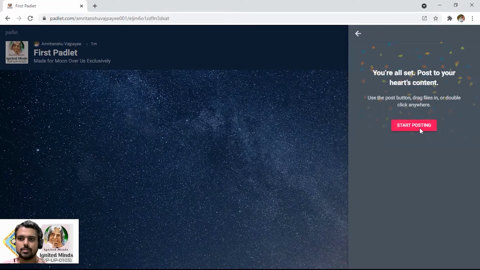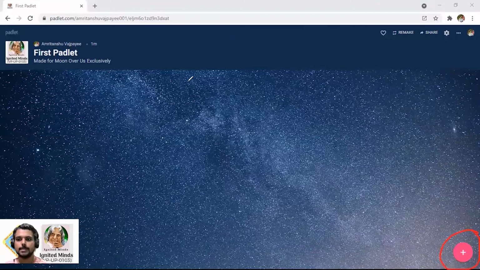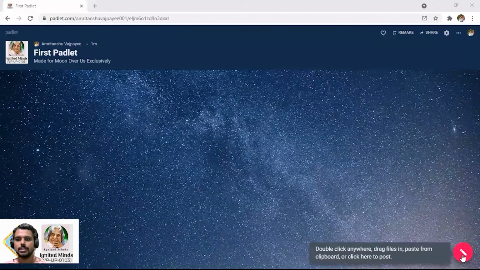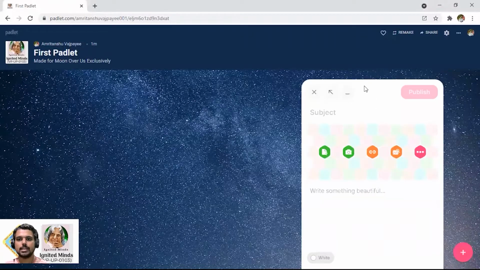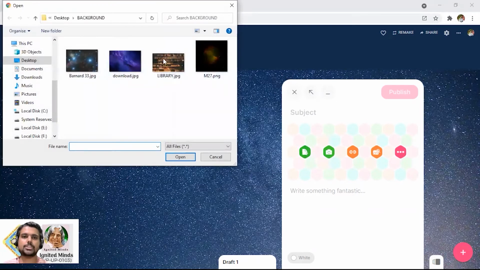So I'm just going to start posting here, and as you can see how to post a comment over it, this is the pencil button that you can see, or this plus sign. So what I have to do here is just click over it, the pencil comes, and now I am clicking anywhere. If I click over it, I can just drag it anywhere. So first of all, what I'm going to put here is I'm just going to upload something. Now this upload can be a picture.